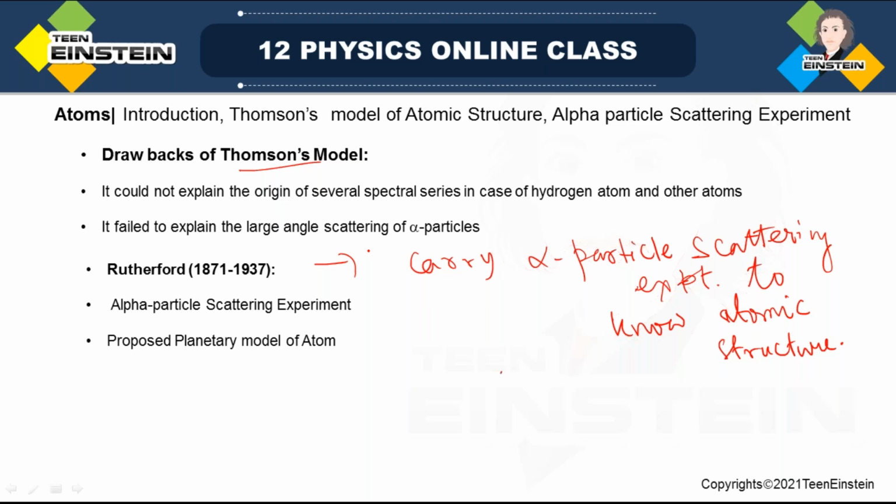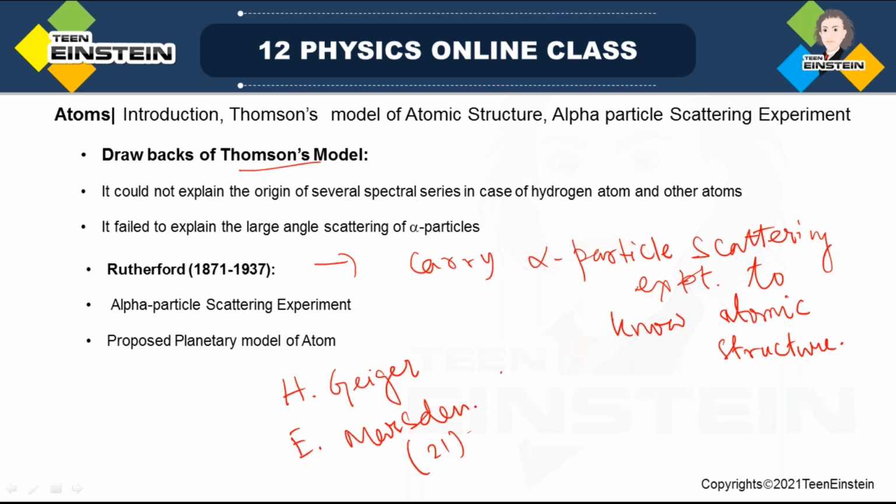On the suggestion of Rutherford, his two associates, H. Geiger and E. Marsden, carried out the alpha particle experiment. Marsden at that time was I think 20 or 21, or maybe less than that.